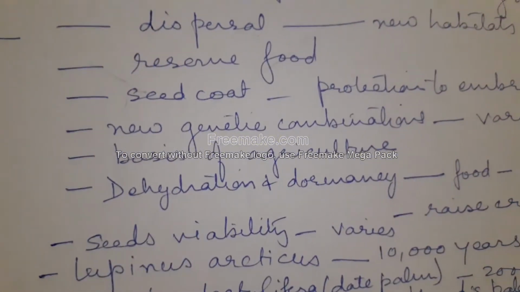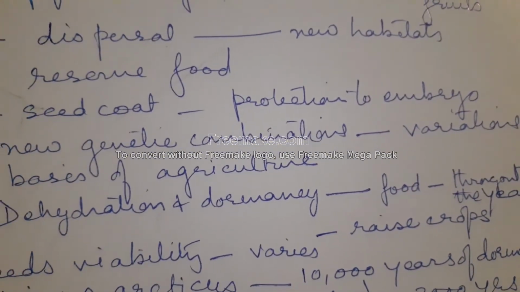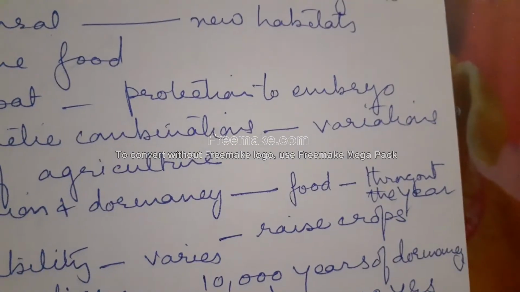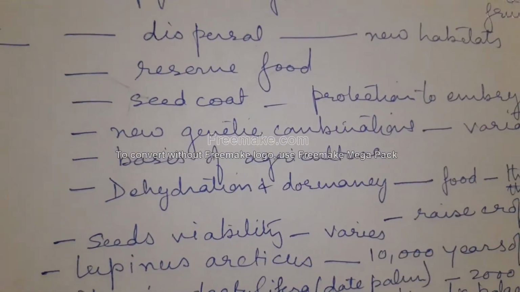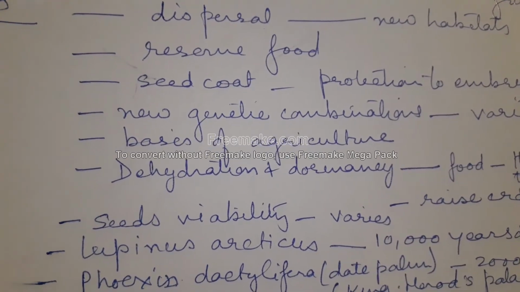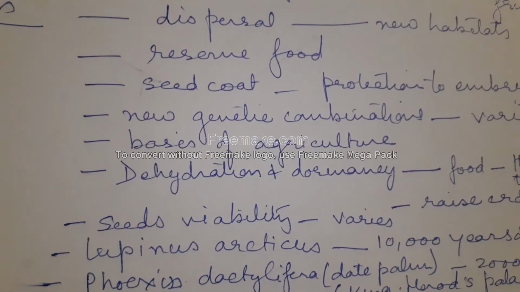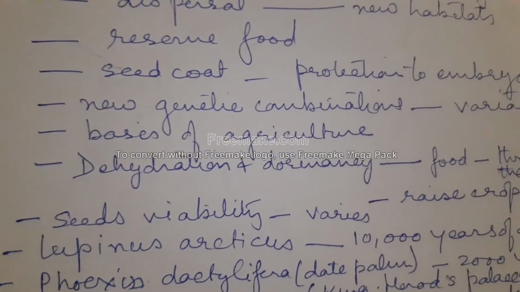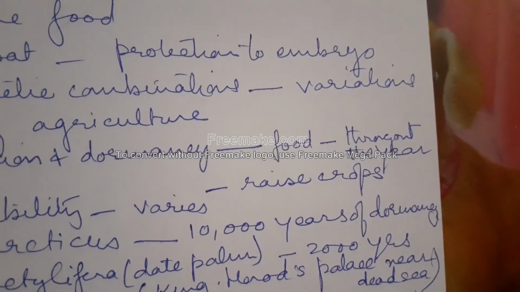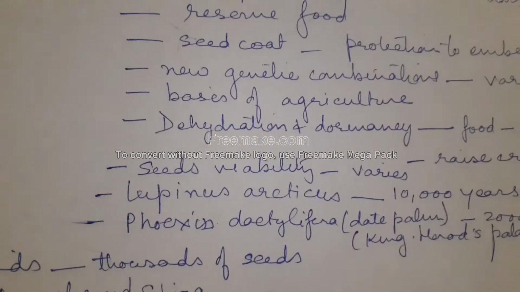They also provide new genetic recombinations and variations, as they are the products of sexual reproduction. They are the basis of agriculture. Seeds are stored to be consumed throughout the year, and they can overcome drought and natural calamities. Dehydration and dormancy result in our being able to use them as food throughout the year.